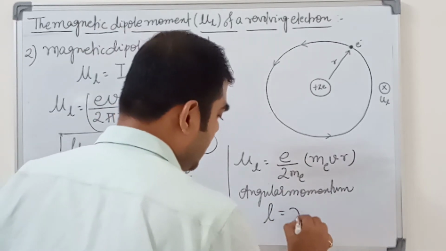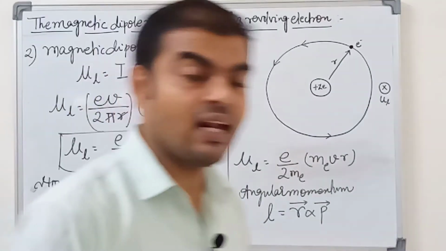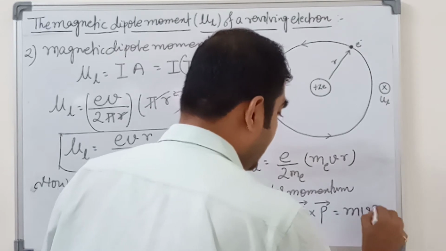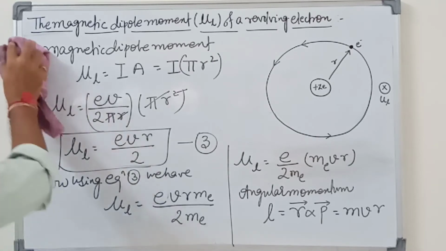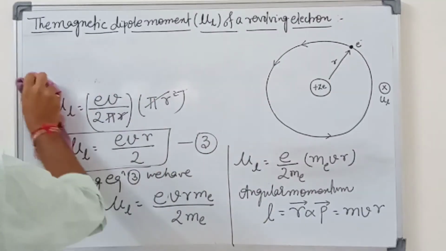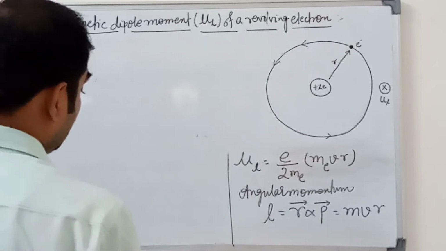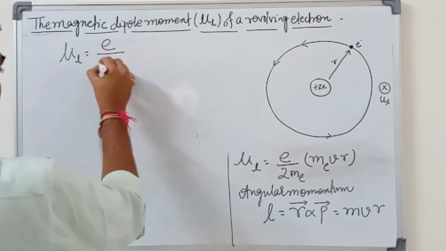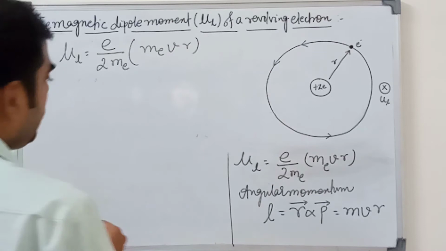Angular momentum is r cross p. You can see chapter number 7 of class 11. So r p sin theta is equal to m v r. Write it down, all of you. So mu L is equal to e upon 2 Me and Me v r is called the angular momentum.